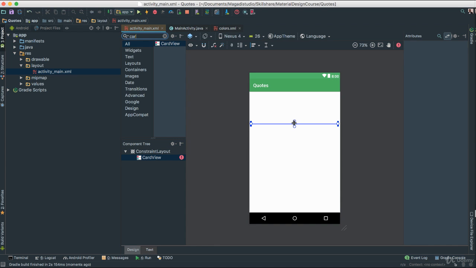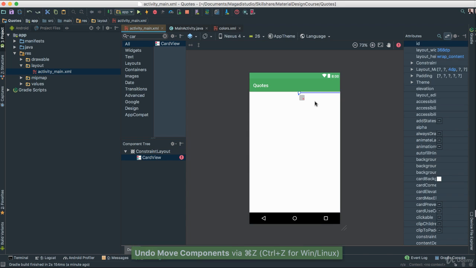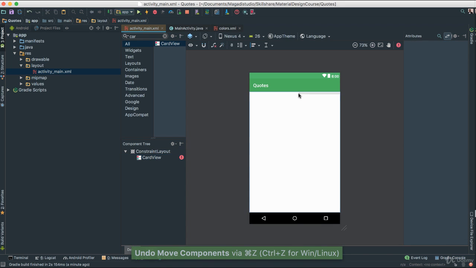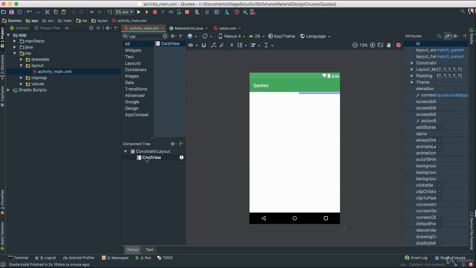Once you have that, what are we going to do? You see right away we have these circles here. What this means is that we can actually constrain and connect our view in relation to our screen, which means now we can click this and drag and it snaps to the top, and we're going to do the same to the right. Oops, let me try again. This happens all the time, folks. Okay, let's go back to card. There we go. I'm going to do the left one, and let's do the right one, and there we go. Okay, so now there it is.